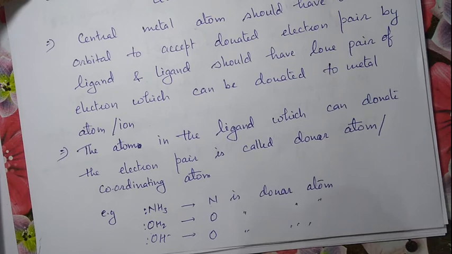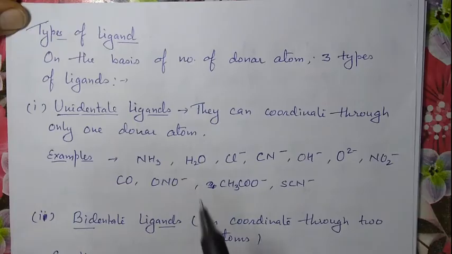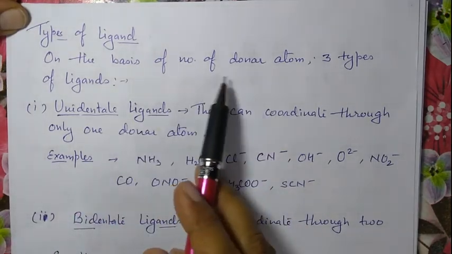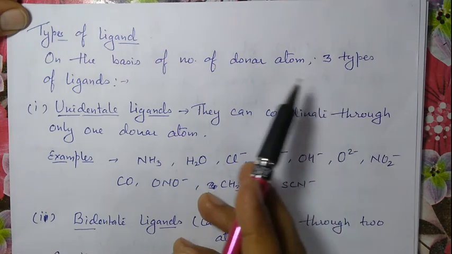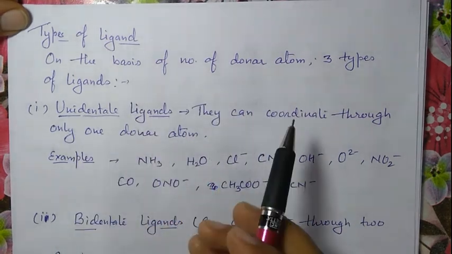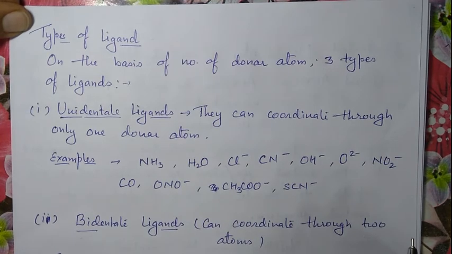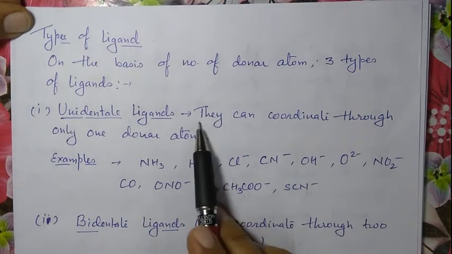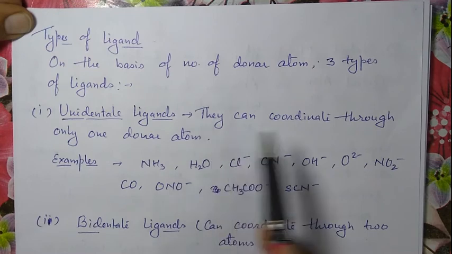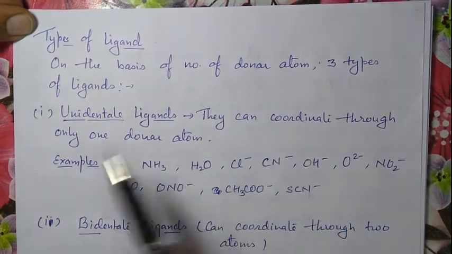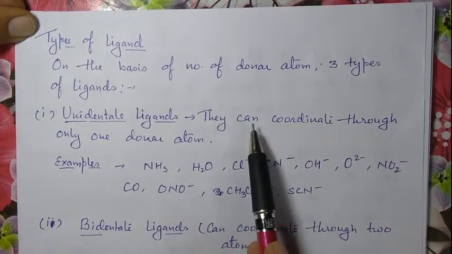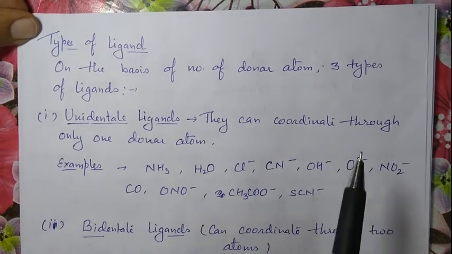Okay, donor atom is the atom which can donate its electron pair to the metal. Then come to types of ligand. On the basis of number of donor atoms, these ligands can be divided into three types: unidentate ligand, bidentate ligand, and polydentate ligand. Unidentate ligands are the ligands which can donate through only one donor atom. They can coordinate through only one donor atom.